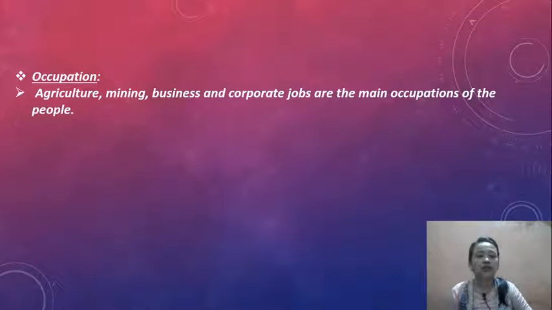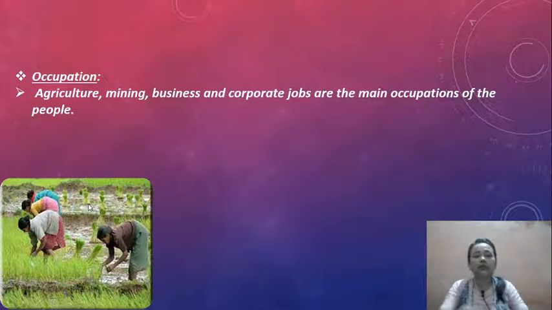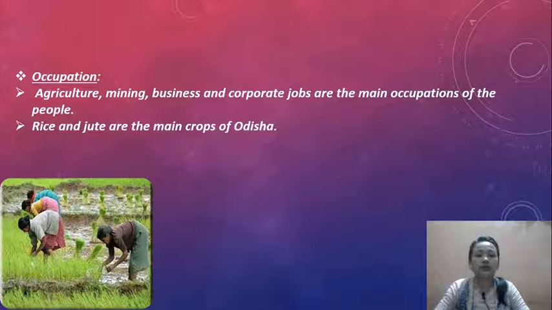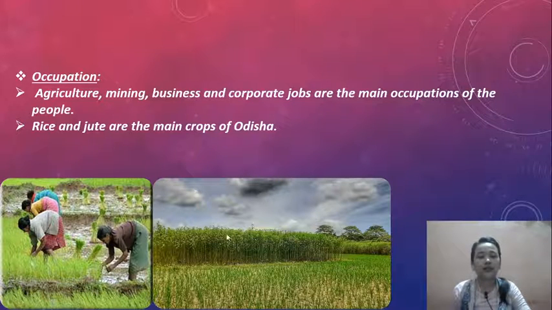Now let's talk about the occupation. Agriculture, mining, business and corporate jobs are the main occupations of the people. Rice and jute are the main crops of Odisha.